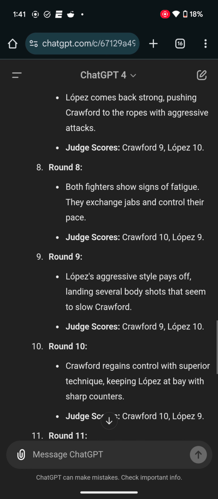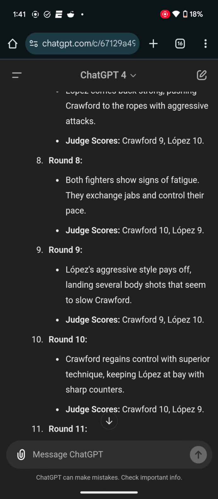Round 10. Crawford regains control with superior technique, keeping Lopez at bay with his sharp counters. So in round number 10, Crawford shakes out of it and starts to control the fight with his superior technique, keeping Lopez at bay. Judges like how Crawford is fighting, so they give that round to Crawford. Now, clearly Crawford is outscoring Lopez, so we need a knockout in the later rounds, at least 11 or 12, which I don't know if that's going to happen because Crawford is looking so sharp right now.